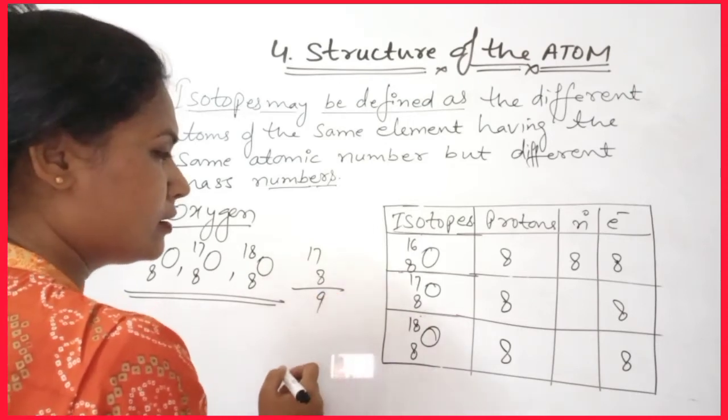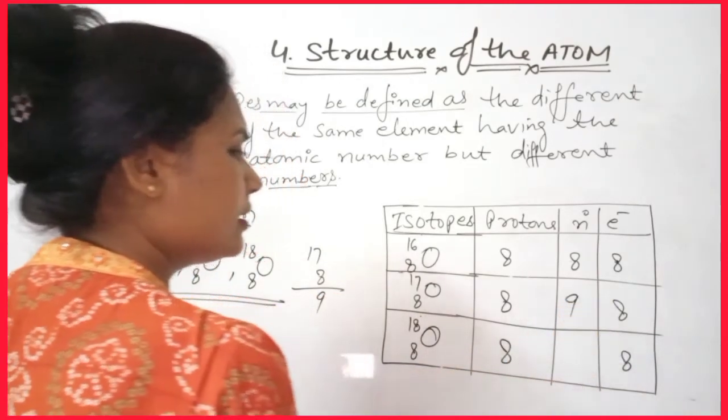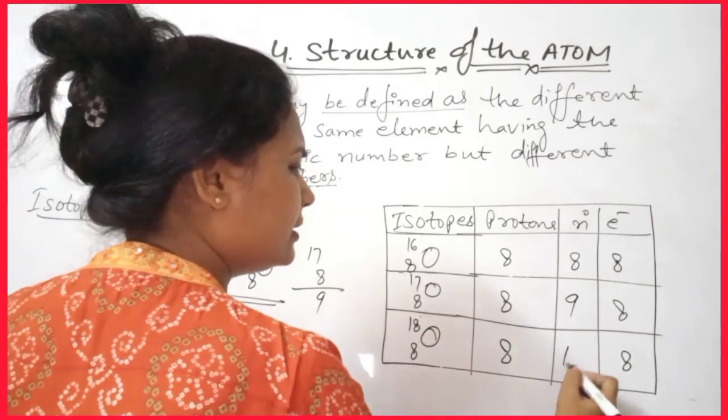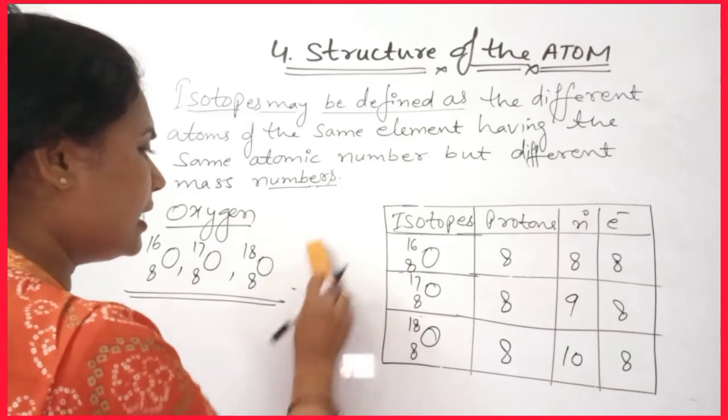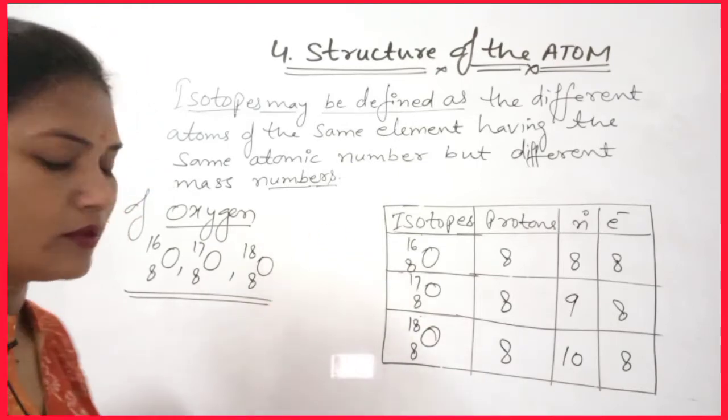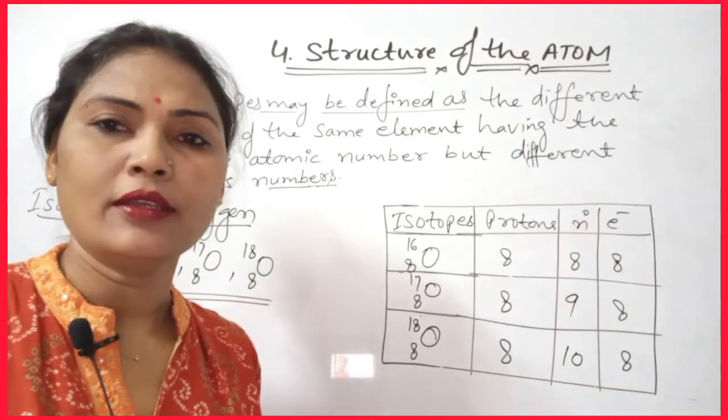9, and 18 minus 8 we will get 10. So these are the number of neutrons present in the isotopes of oxygen.